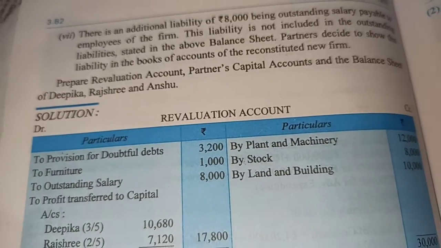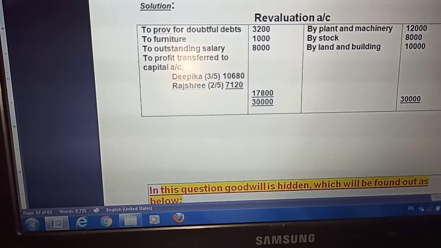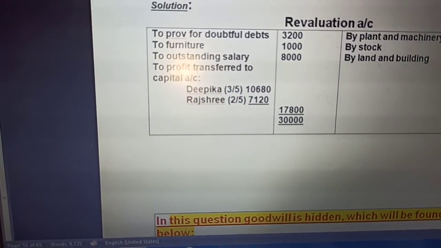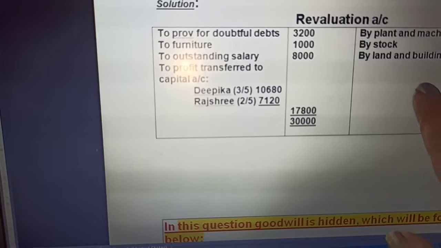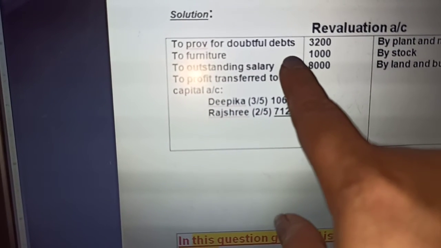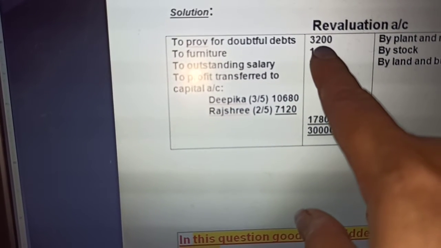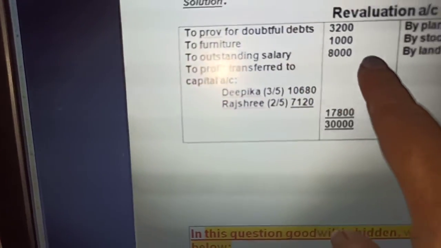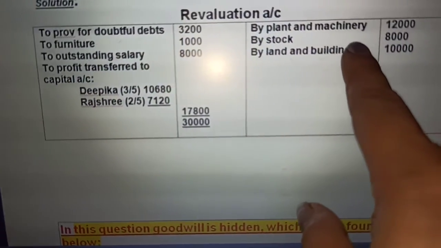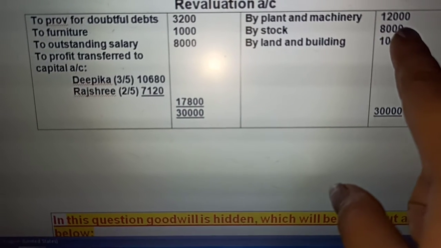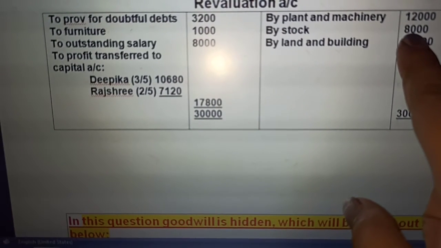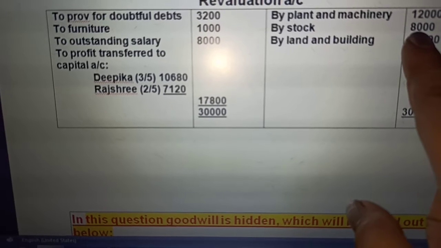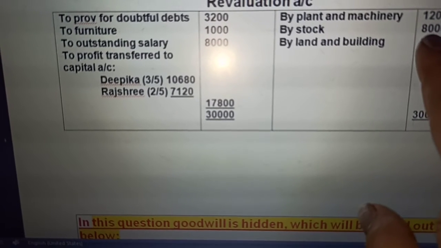Let us see how we make the revaluation account. See here now the revaluation account. We make the revaluation account with the adjustments. Doubtful debt is to be brought down to 3,200. Furniture, outstanding salaries, the plant and machinery be increased by 12,000. Stock to be increased by 8,000, that means 32,000 to 40,000.